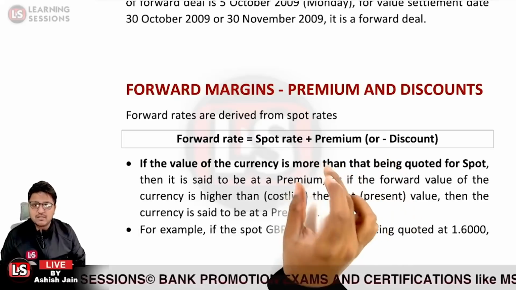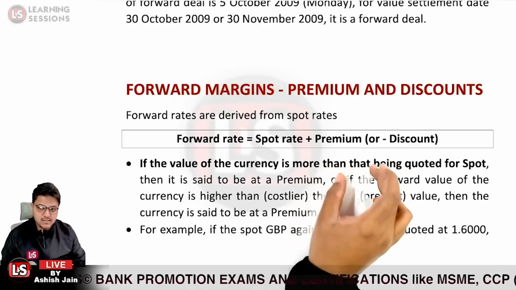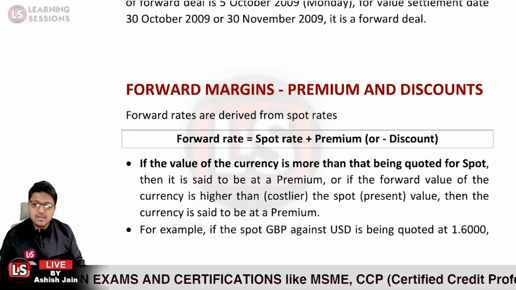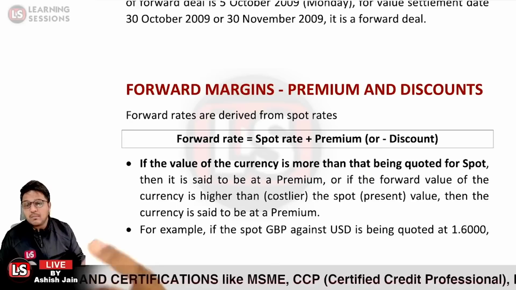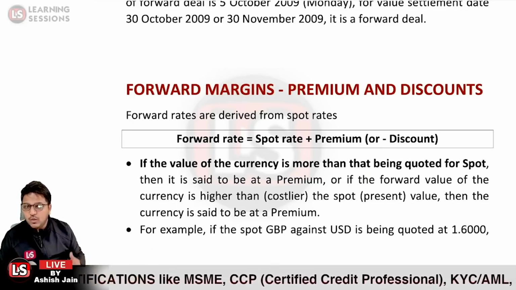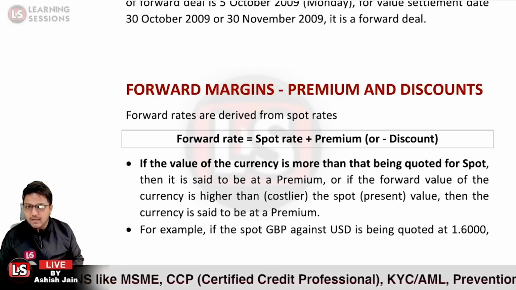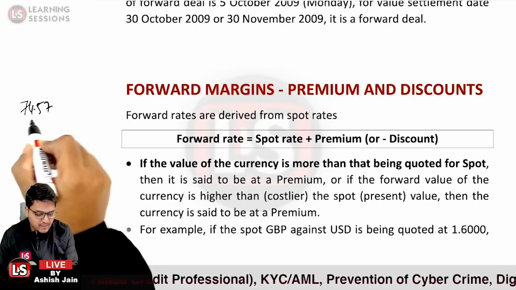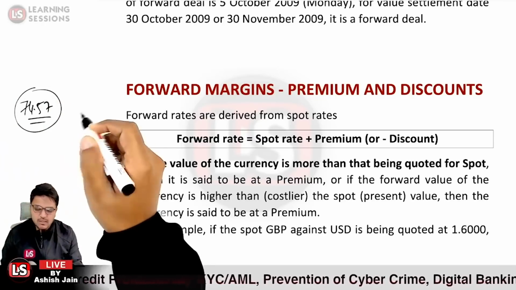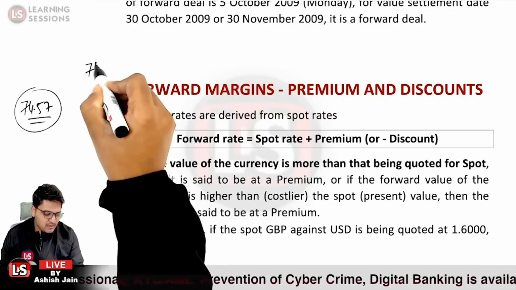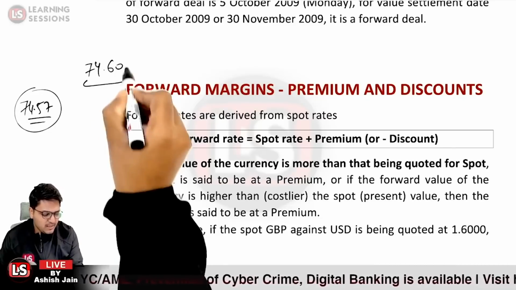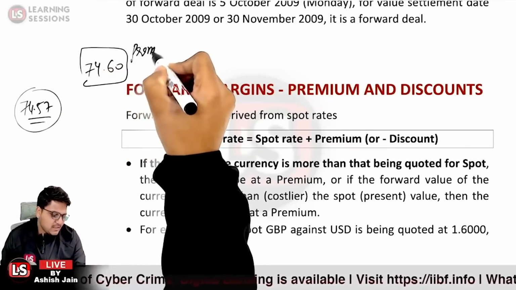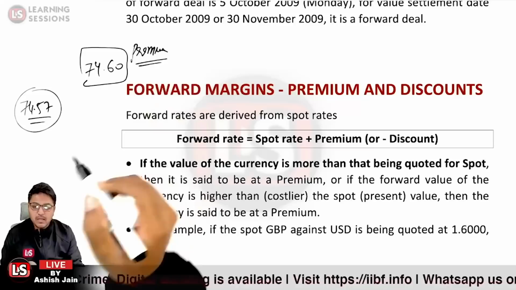What is premium and what is discount? If the currency tomorrow or after some time is available at another price than today's price, the currency is not available at par. So if today the USD price is 74.57 and after 1 month it is available at a price of 74.60, in that case the currency is available at premium. It simply indicates that the currency is available at premium.